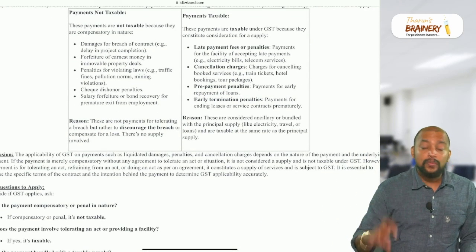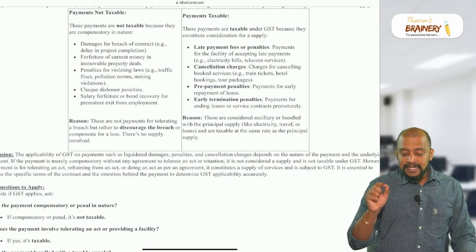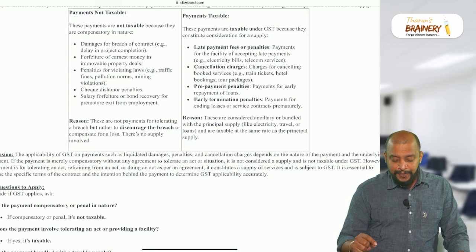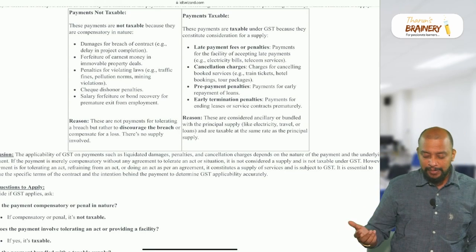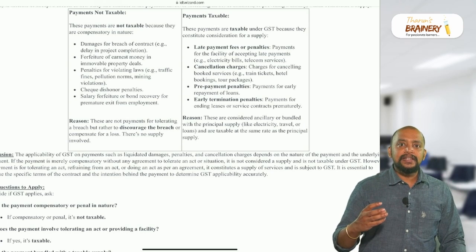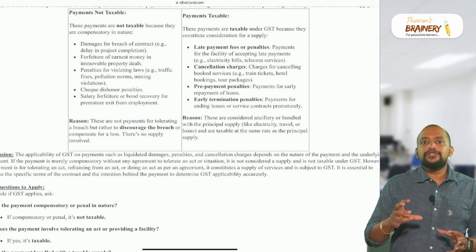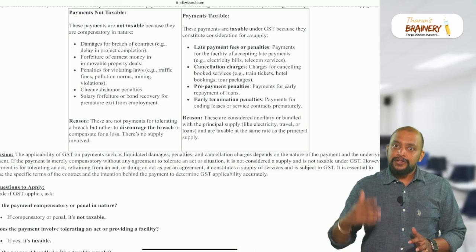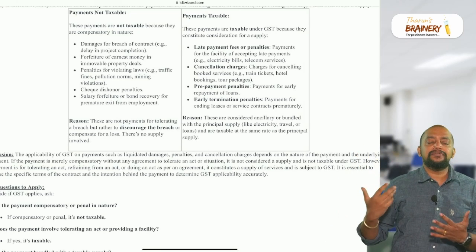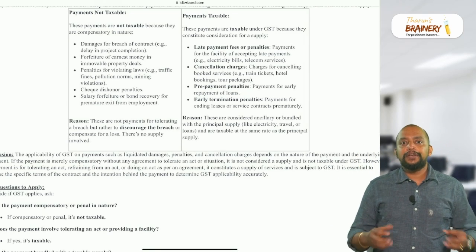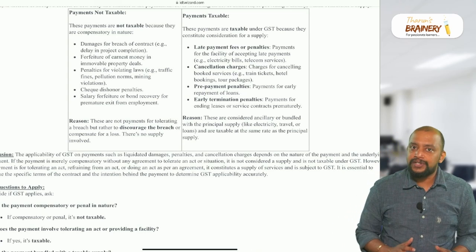Basically in these cases, why are these all taxable? These are considered ancillary or bundled with the principal supply and are taxable at the same rate as applicable to the principal supply. Basically this is also not a separate supply. There is a principal supply, and as a part of this it is collected. That is where you take ticket cancellation charges.